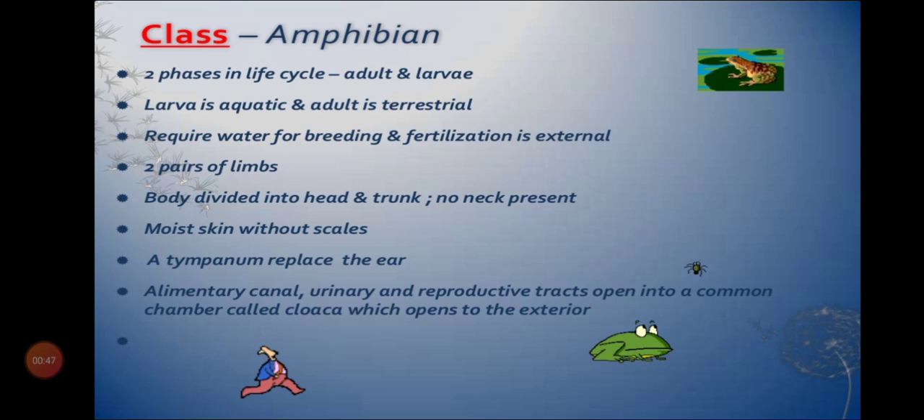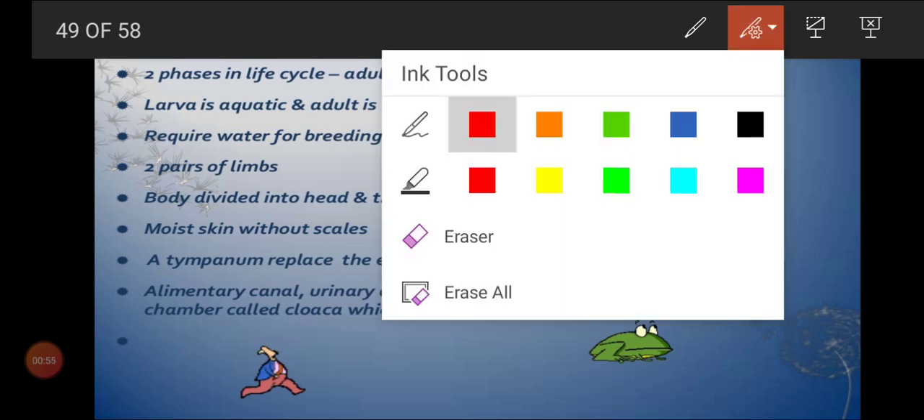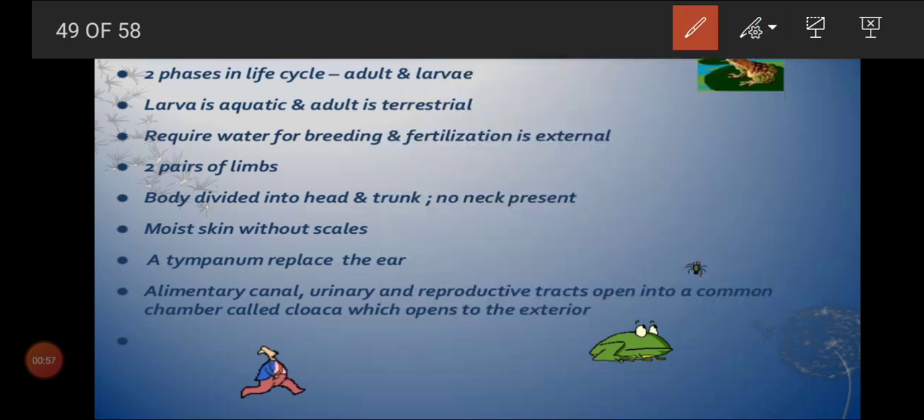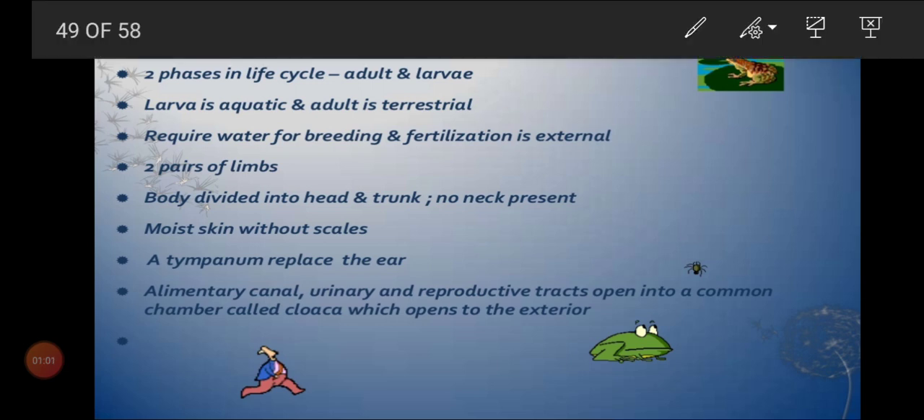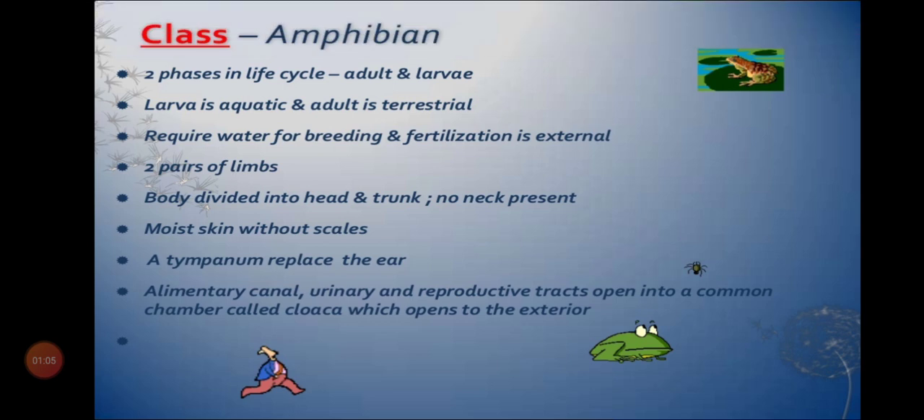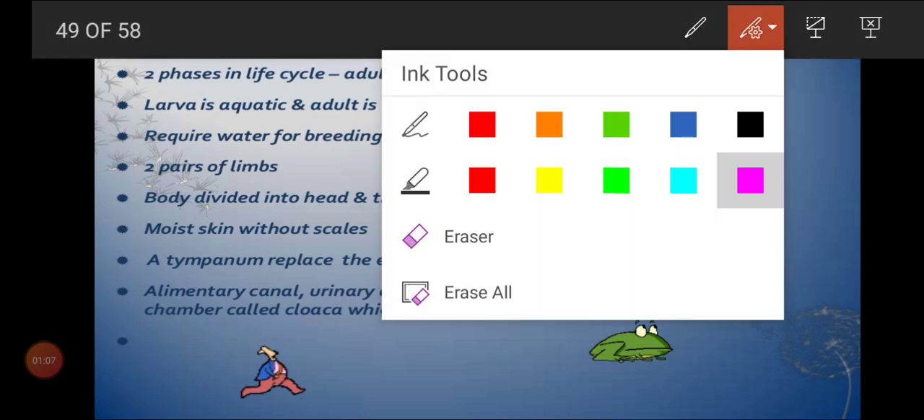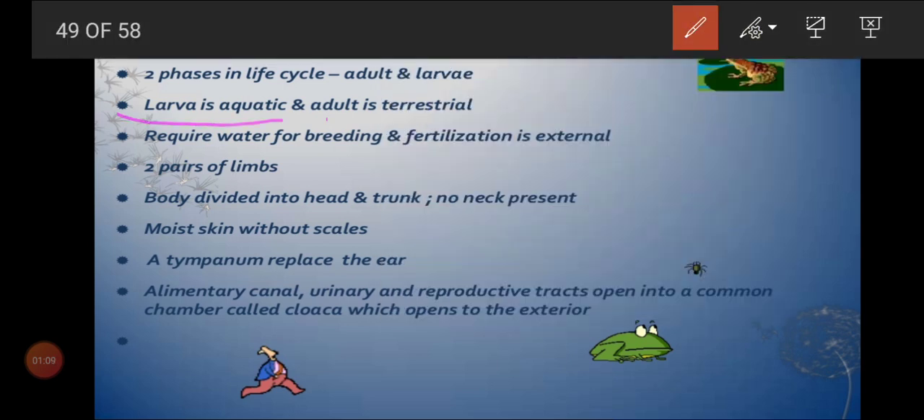Superclass is Tetrapoda. Is that clear? And class is Amphibia. So the name itself suggests it will live in both water and land. Is that clear? So there are two phases in the life cycle, adult and larva. So the development is indirect. Larva is aquatic, whereas adult is terrestrial. So it will require water for breeding and fertilization.